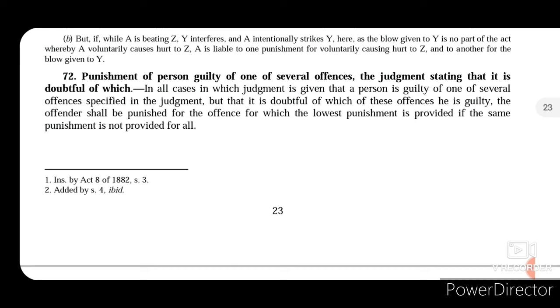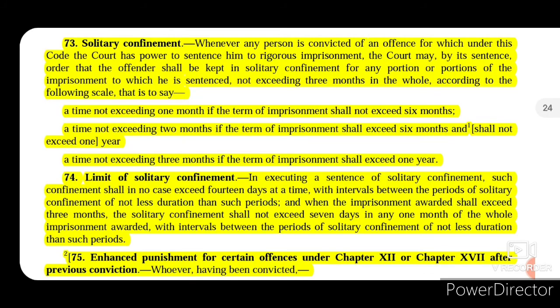So where the punishment is not provided for all, then the lowest punishment that is provided in the same offence will be awarded to that person whose offence was not particularly categorized as to which part of that offence was committed by this person. Now let's move on to section 73 that talks about solitary confinement.